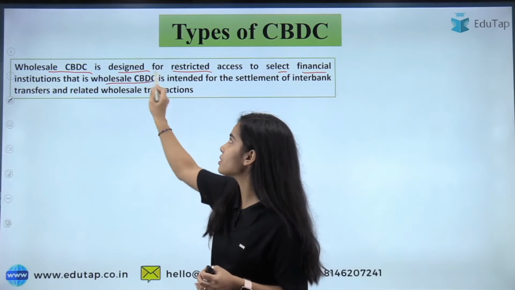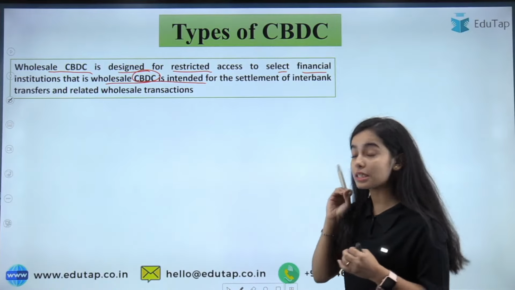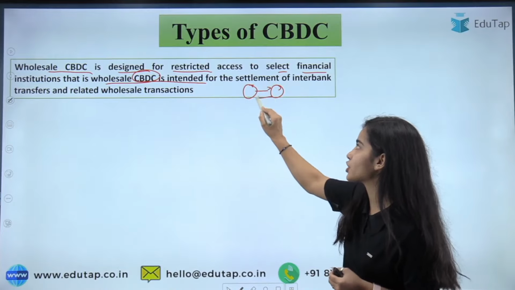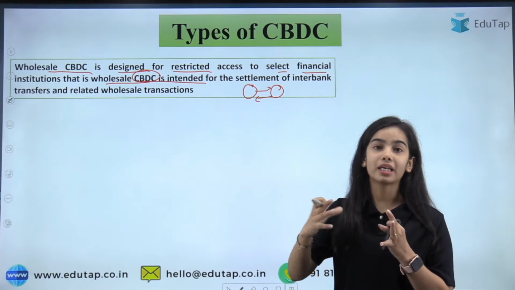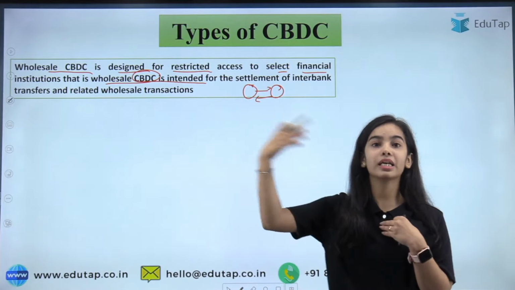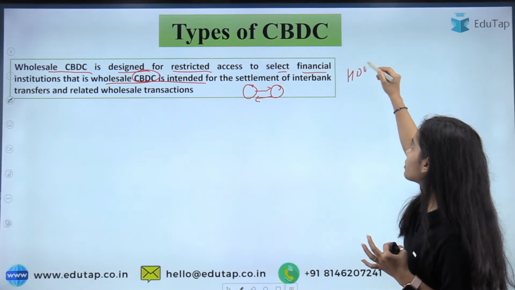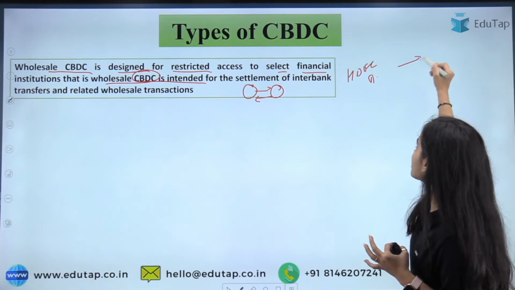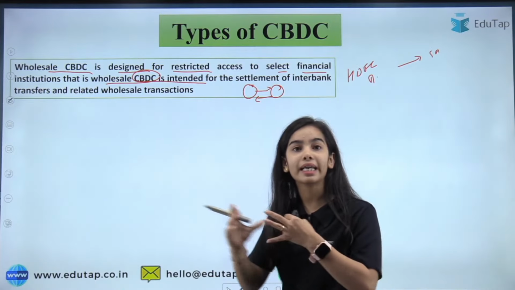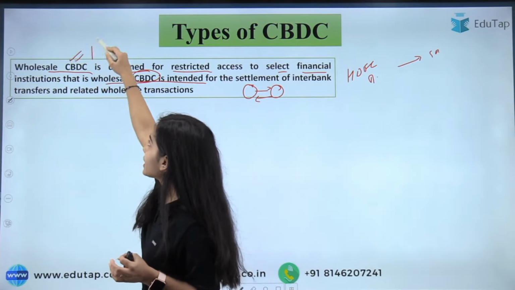That is, the wholesale CBDC is intended for the settlement of interbank transfers, because it is between the banks that most of the transactions are happening. They are also giving loans to other banks. My deposits, I am sending them to another bank. Lakhs of people are sending money from an HDFC bank account to an SBI account, let's say. So there is much settlement that has to be done interbank. That can be solved through the wholesale CBDC in real time.